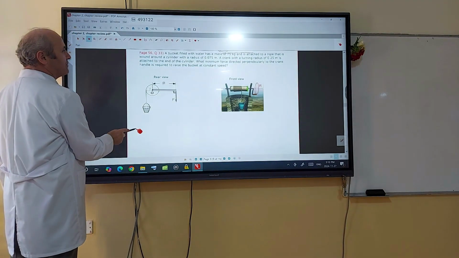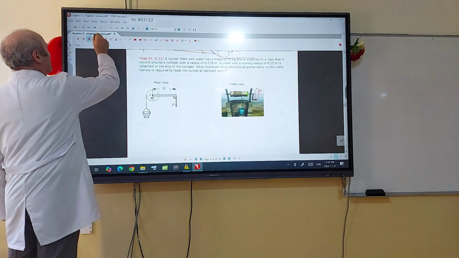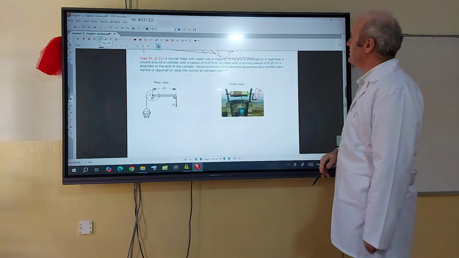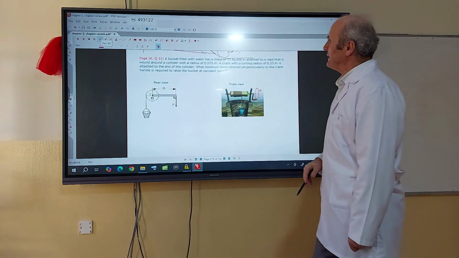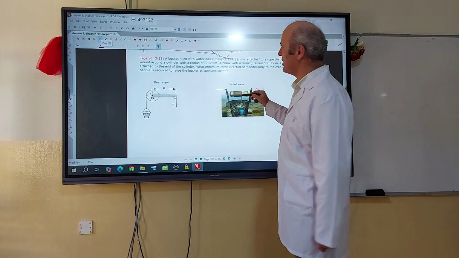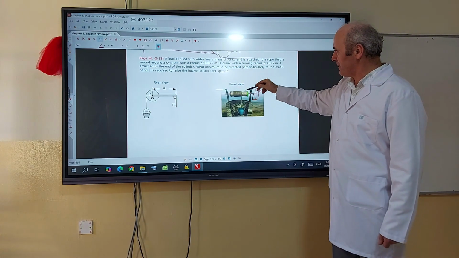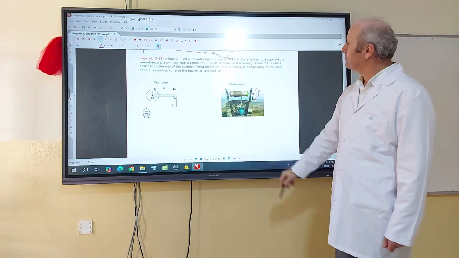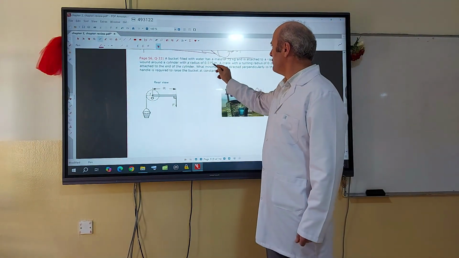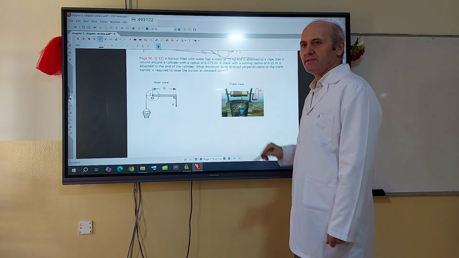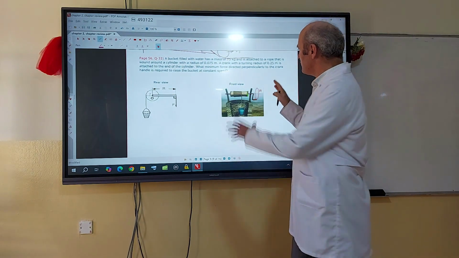Question number 33. A bucket filled with water has a mass of 75 kilograms and is attached to a rope that is wound around a cylinder. This is the case. So this is a cylinder, around the cylinder there is a rope, and at the end of the rope there is a bucket. The cylinder has a radius of 0.075. This is the front view.